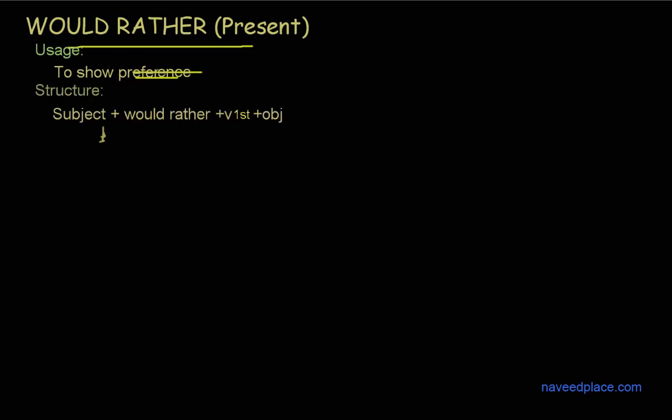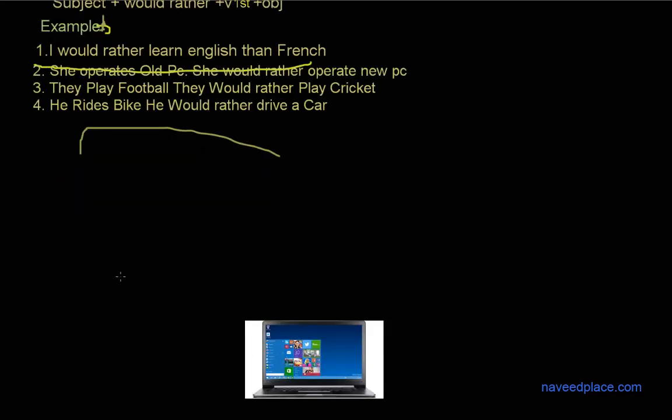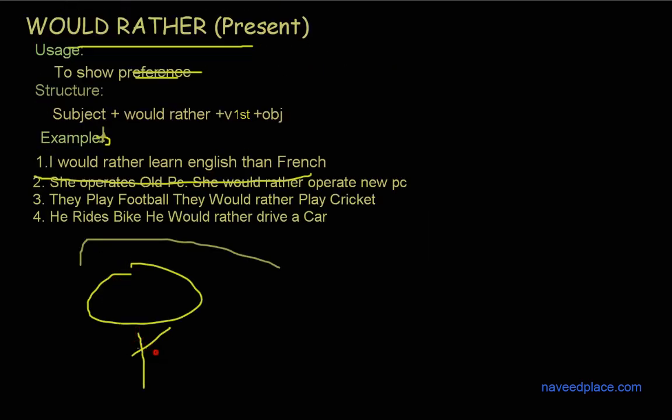Now it's time to see the structure. So the structure is here and then we have examples. For example: I would rather learn English than French. Here in the present, if someone, for example Naveed, is learning French, Naveed is saying, I would rather learn English than French. So here I am giving preference.